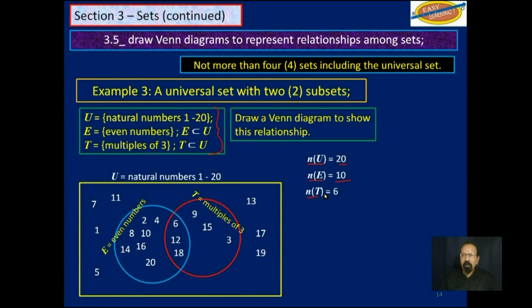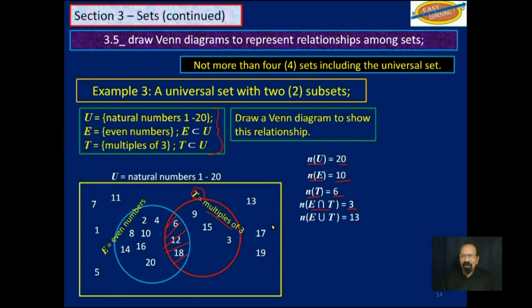The cardinality of T, multiples of 3, everything in the red circle, is 6. Now, the cardinality of E intersection T, that would be this part here that is common to both E and T, is 3. We have 3 elements there.